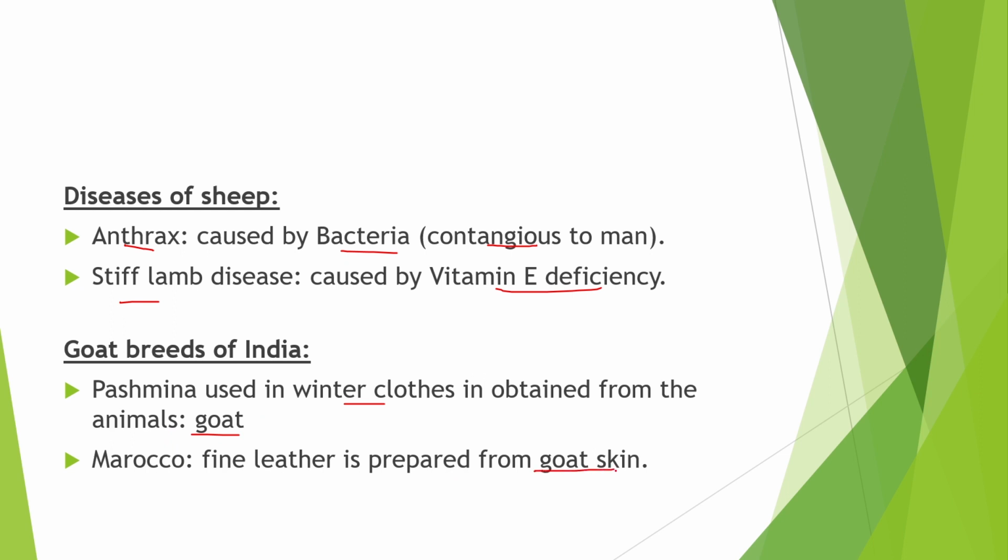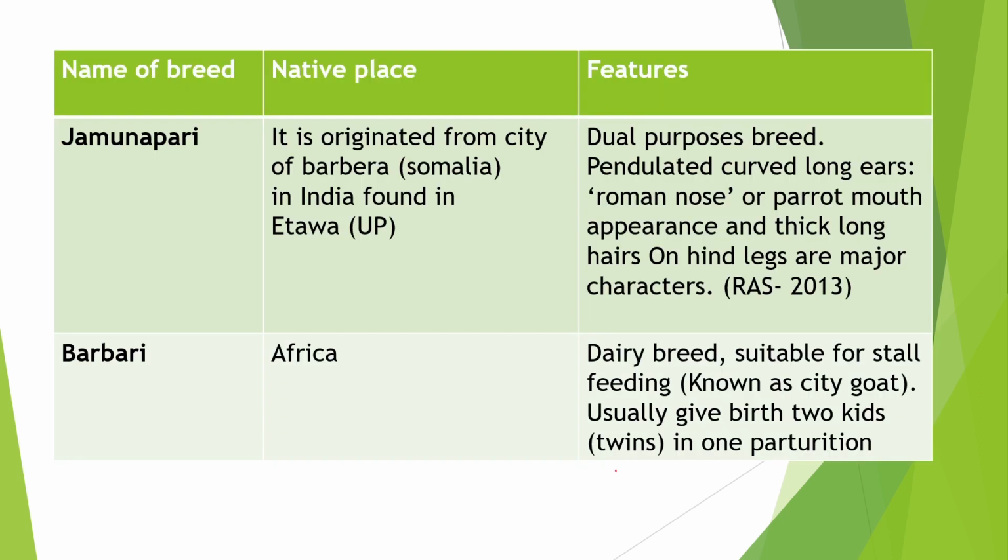The famous breed of goat is first Jamunapuri, originated from the city of Barbera in India, found in Etawah, UP. It is a dual purpose breed. They are considered the largest and tallest breeds of India. Their characteristic features are pendulated curved long ears, Roman nose or parrot mouth appearance and thin long hair on hind legs. These are the major characteristics.